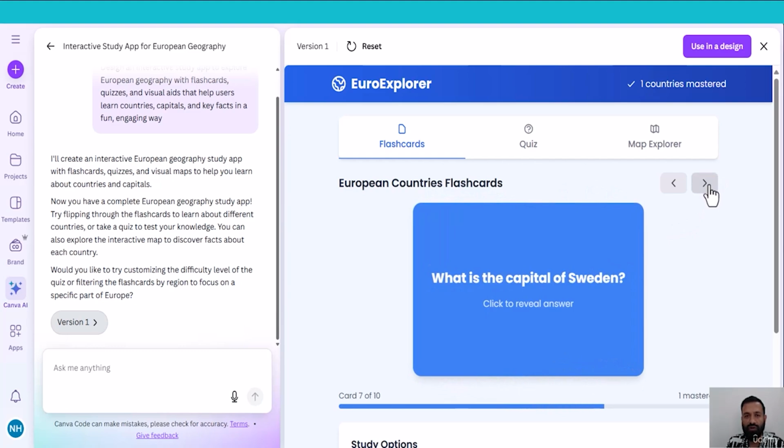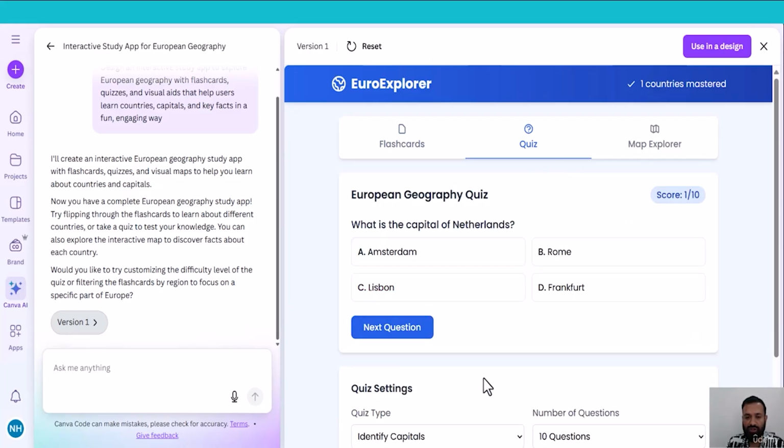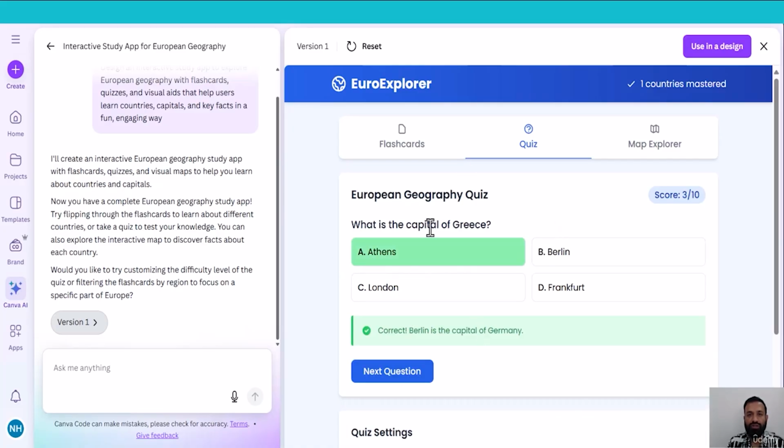So all the cards are working now. So let me check the quiz options. What is the capital of Portugal? Lisbon. Let me press next question. What is the capital of Netherlands? It should be Amsterdam. What is the capital of Greece? Is Athens. So here we need to change something.